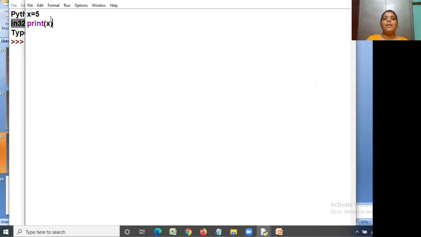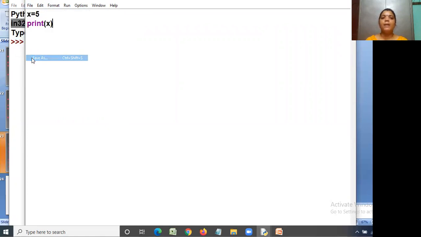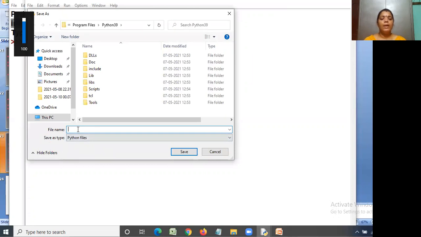Okay, so this is a small code I have written here. First we need to save this file. In the file tab, go to the save as button and click here. Write anything, for example, I am giving this program name as sample.py.